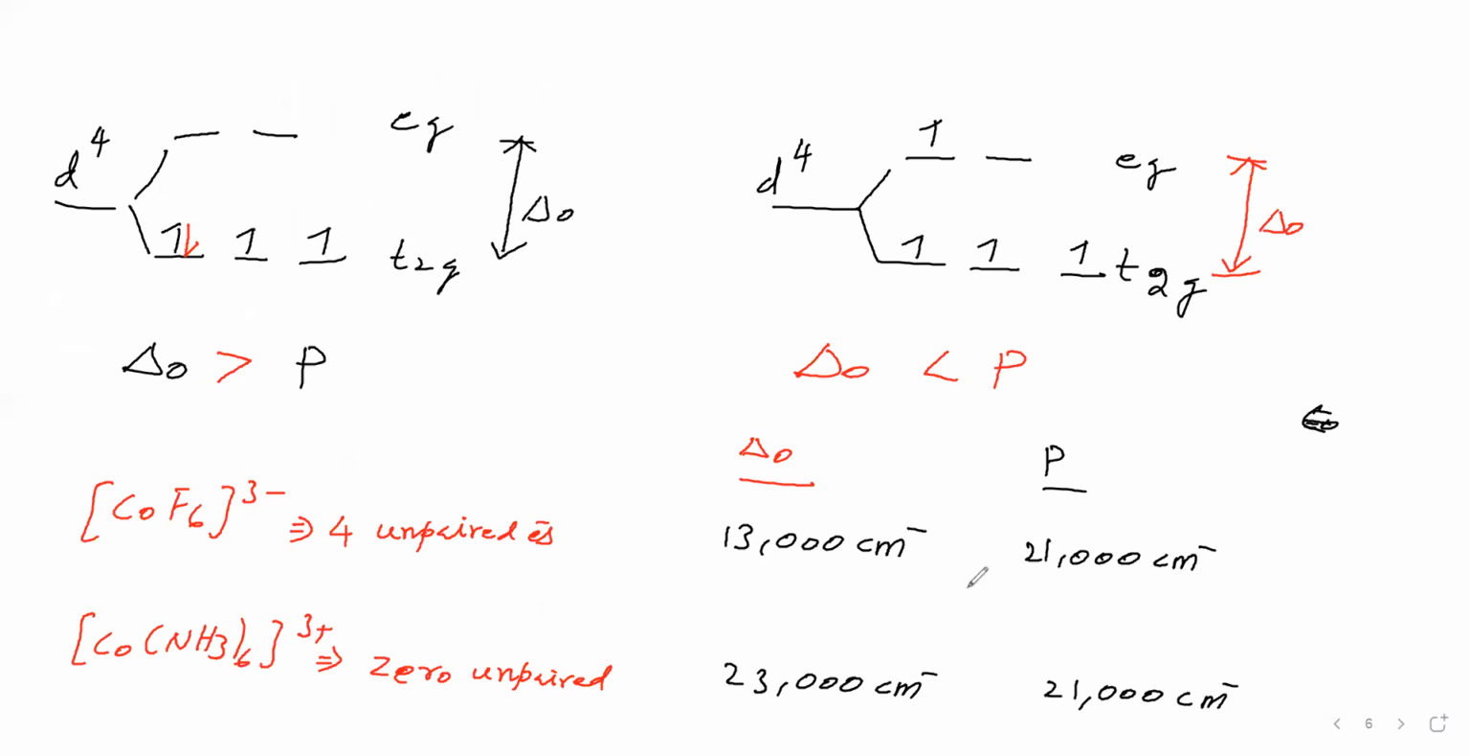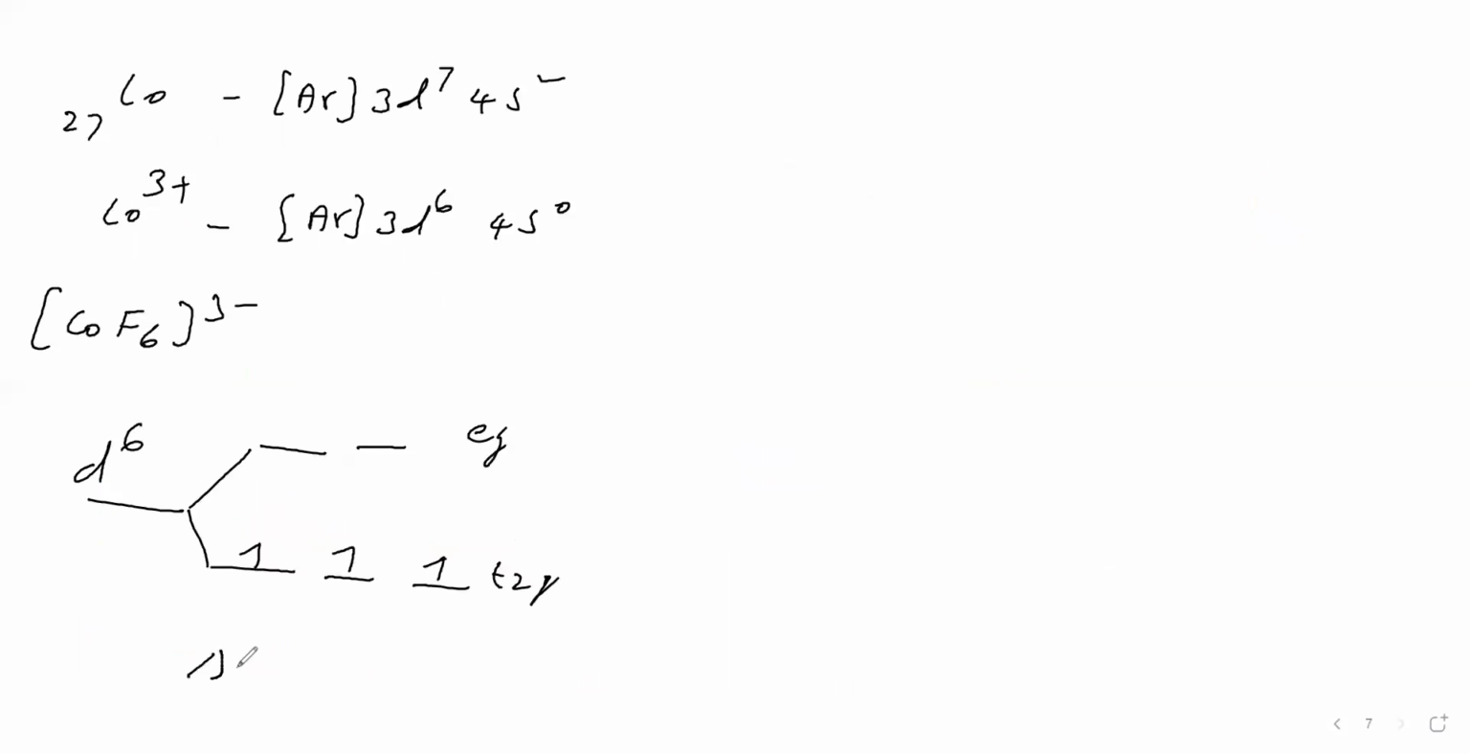Delta naught is 13,000, pairing energy is 21,000. Delta naught is less, pairing energy is more. Delta naught is less than pairing energy. Delta naught is less, which means to go to eg, less energy is required, but for pairing, more energy is required. Therefore, where will the fourth electron go? The fourth electron automatically goes to eg.